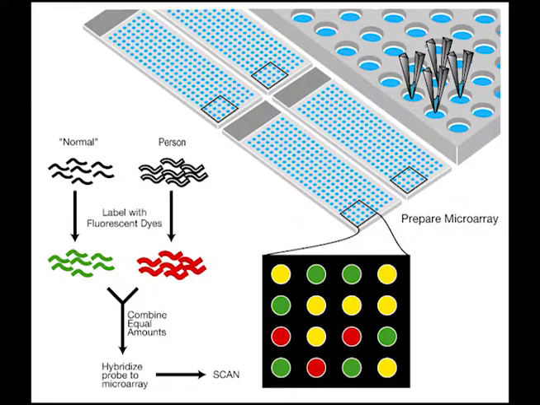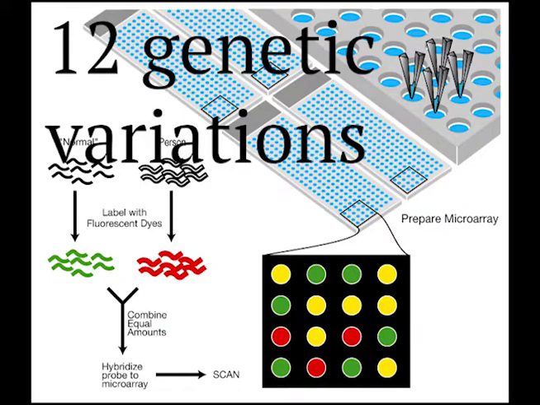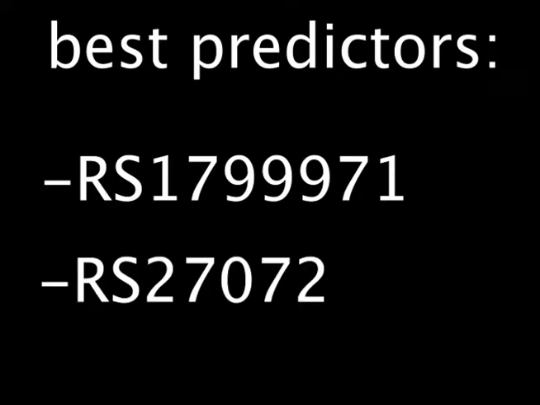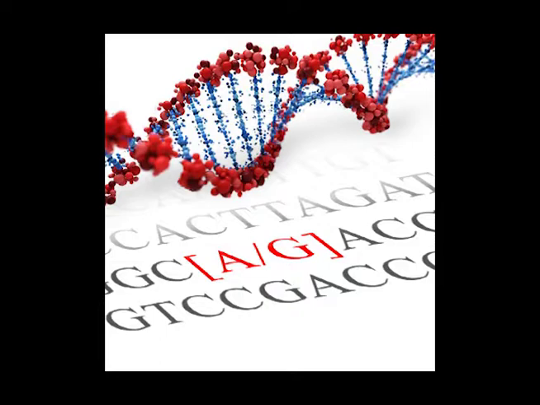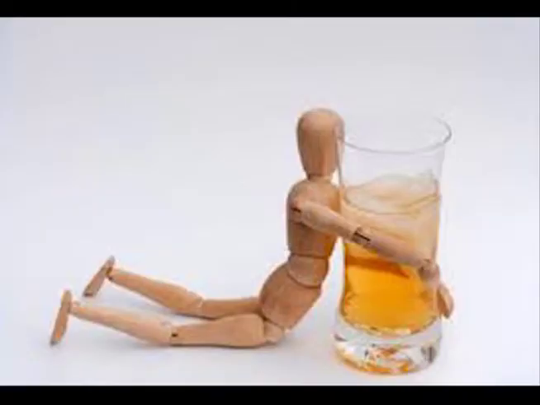We plan to include the best 12 studied genetic variations that affect alcoholism on our SNP test for SNPs associated with alcohol dependence. The 2 SNPs that we believe are the best predictors of risk for alcoholism and will most definitely be included in our test are the RS1799971 and the RS27072. The RS1799971 is a single nucleotide polymorphism found on the OPRM1 gene, mentioned earlier, that influences the intensity of alcohol cravings.